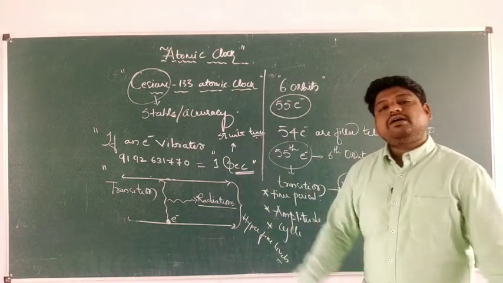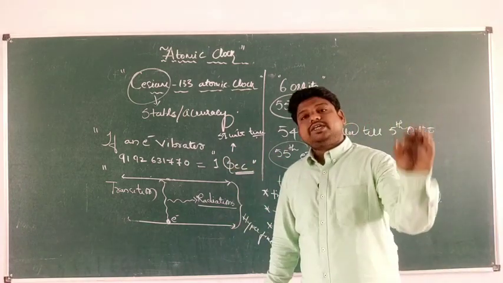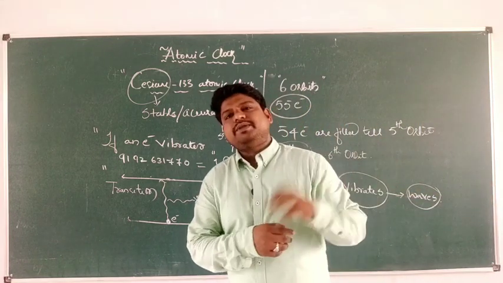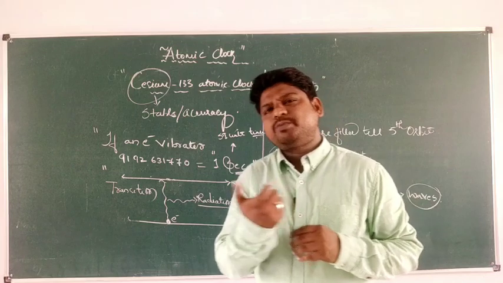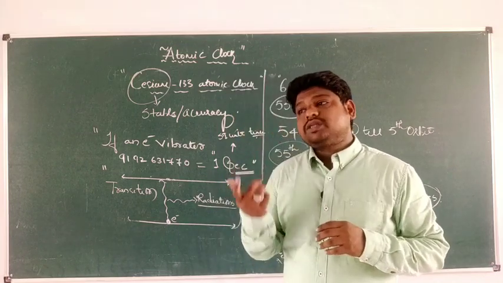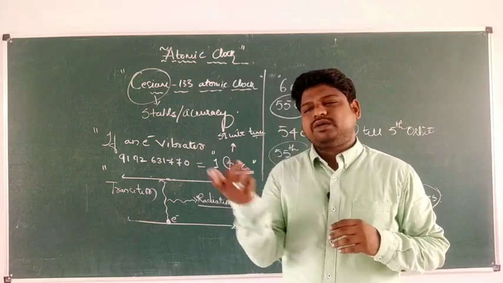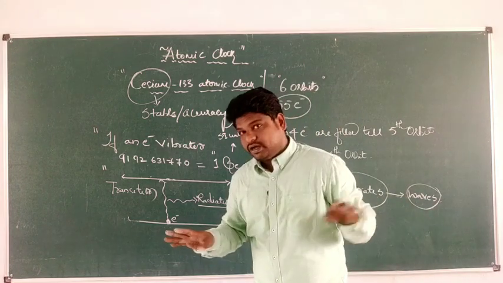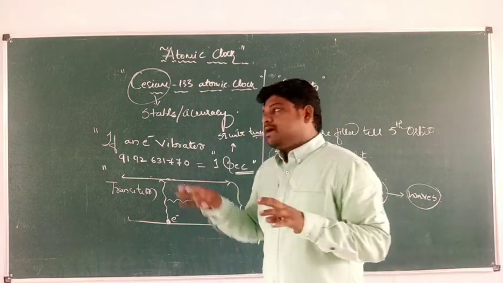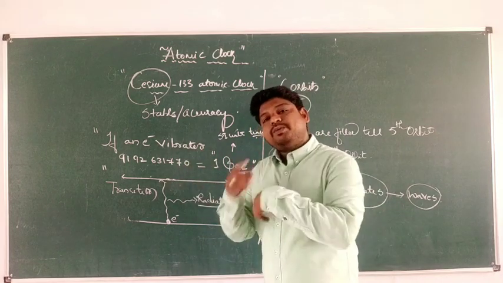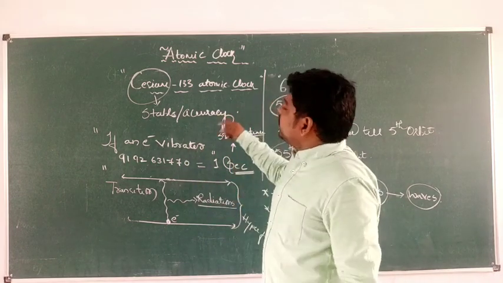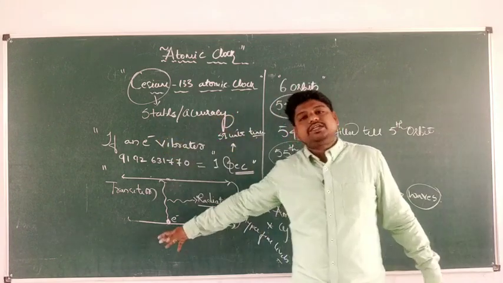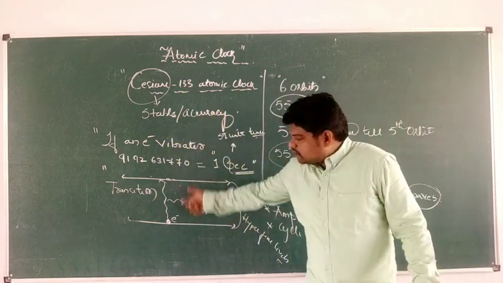Later on, I will be writing a definition of second, which in the examination they may ask for 1 mark. Till now they have not asked this. But if they ask, or for you to understand, I will be writing the definition later on. Till then, take a screenshot, or start writing this.